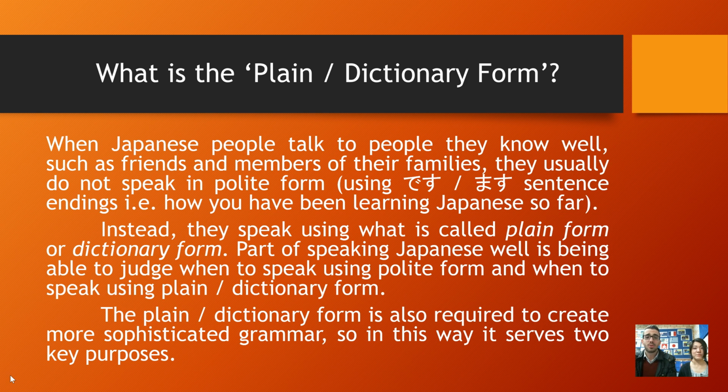When Japanese people talk to people they know well, such as friends and members of their families, they usually do not speak in polite form, using desu or masu sentence endings. For example, how you've been learning Japanese so far. Instead, they speak using what is called plain form or dictionary form. Part of speaking Japanese well is being able to judge when to speak using polite form and when to speak using plain or dictionary form. The plain or dictionary form is also required to create more sophisticated grammar. So in this way, it serves two purposes.